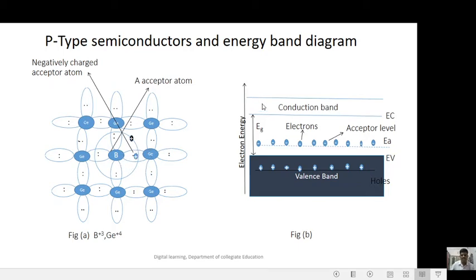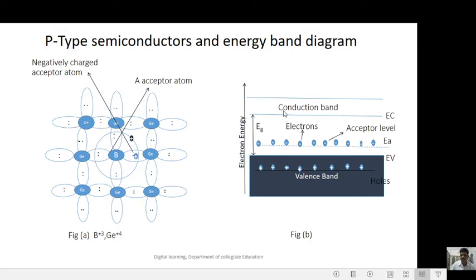Here this represents the band diagram of the p-type semiconductor. The lower band represents the valence electrons. When an electric field is applied to the p-type semiconductor, the electrons from the valence band jump to a certain level, that is known as the acceptor level.